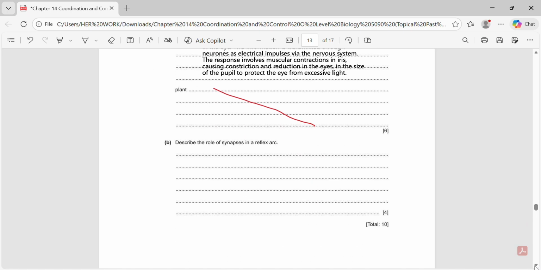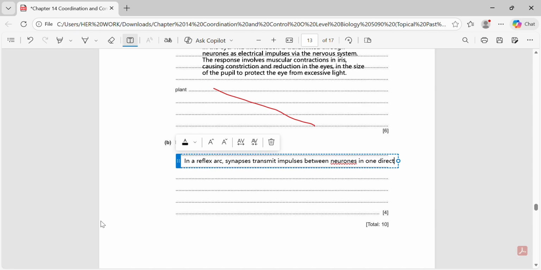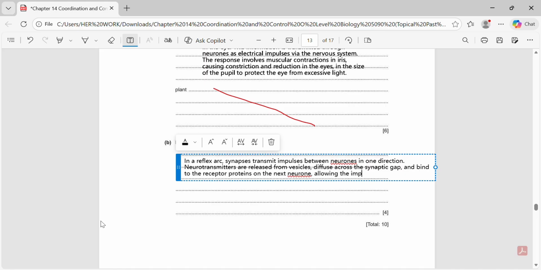Then, Part B asks, describe the role of synapses in a reflex arc. So here, we will explain that in a reflex arc, synapses allow nerve impulses to pass from one neuron to another in a single direction. Neurotransmitters are released from vesicles, diffuse across the synaptic gap, and attach to receptor proteins on the next neuron, enabling the impulse to continue traveling.